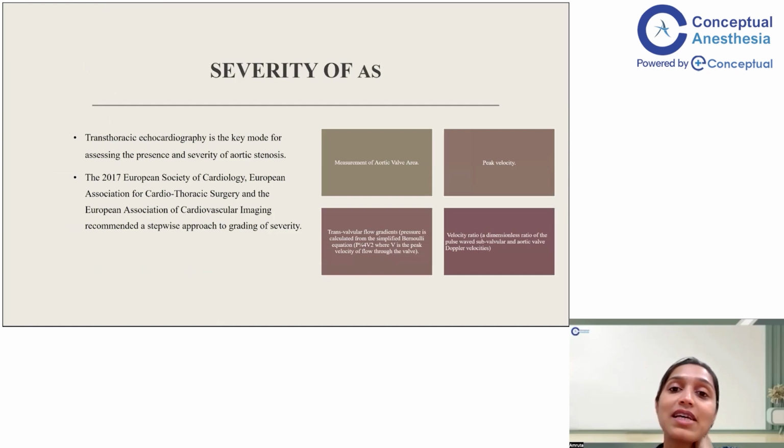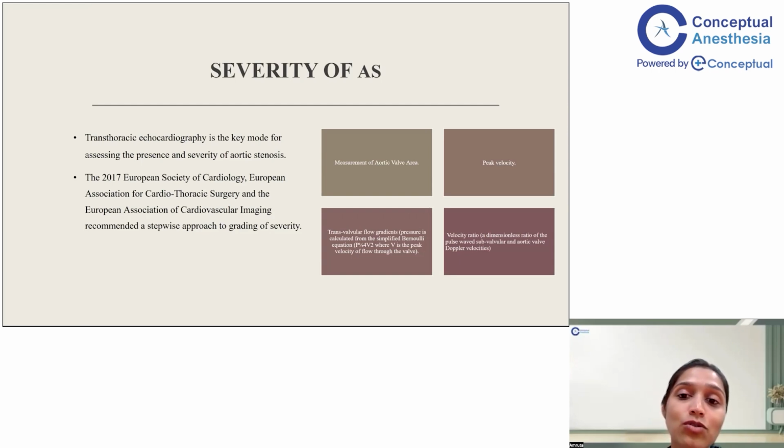So how do you assess the severity of AS? AS can easily be picked up with the murmur. These three classic symptoms and the presence of the murmur, which is an ejection systolic murmur, help in the diagnosis of AS. But how do you assess the severity of AS? It is best done by the echo. AS is very simple to analyze on echo, because there are very few parameters that need to be confirmed.